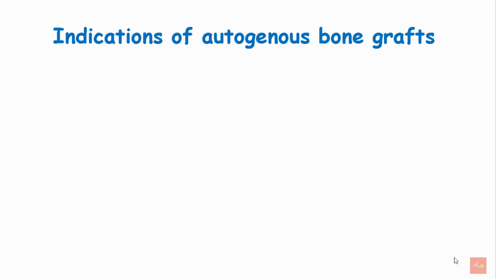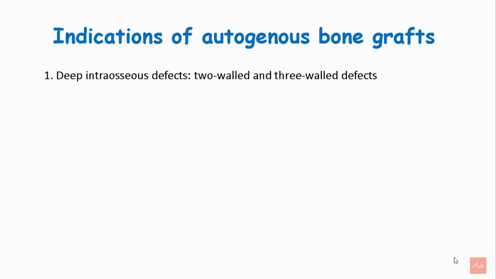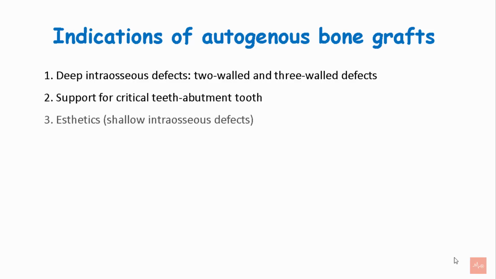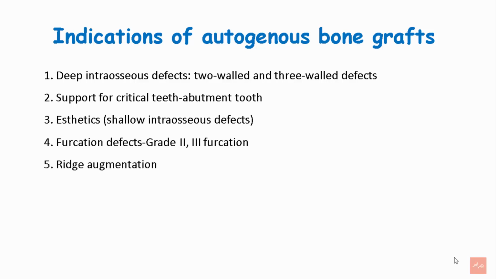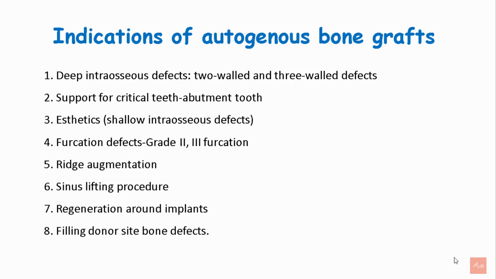Autogenous bone graft can be indicated in conditions like deep intraosseous defects, mainly the 2 and 3 wall defects, in support of critical teeth like the abutment teeth, aesthetics in case of the anterior dentition with intraosseous defects, furcation defects, mainly the grade 2 and grade 3 furcations, ridge augmentations, horizontal or vertical, sinus lifting procedures, regeneration around dental implants, and filling donor site bone defects.